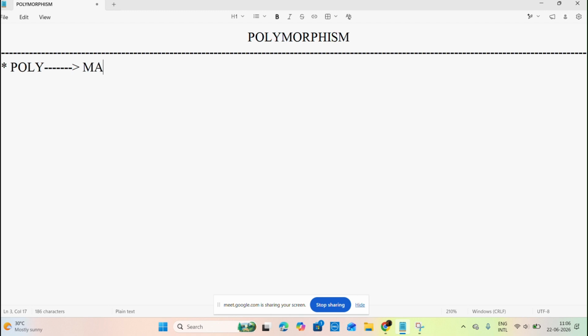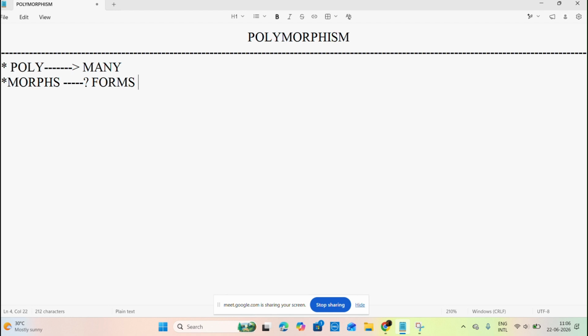In polymorphism, poly means many. Next, morphs is nothing but forms. Poly means many, morphs means forms: many forms. Now, what is meant by many forms?